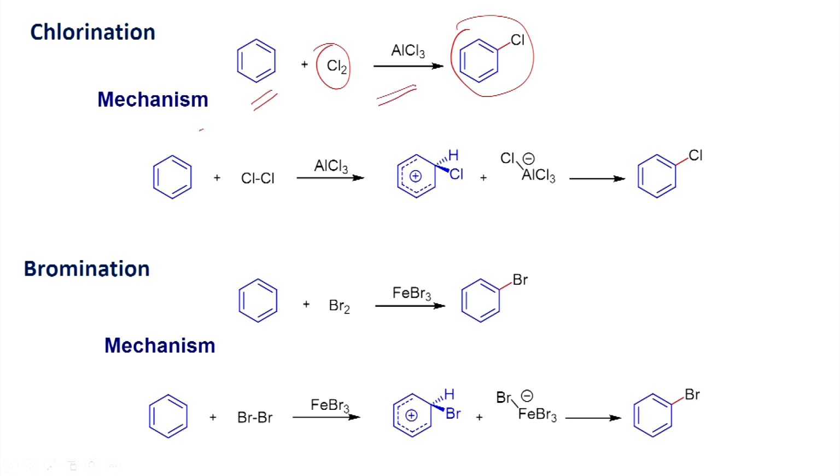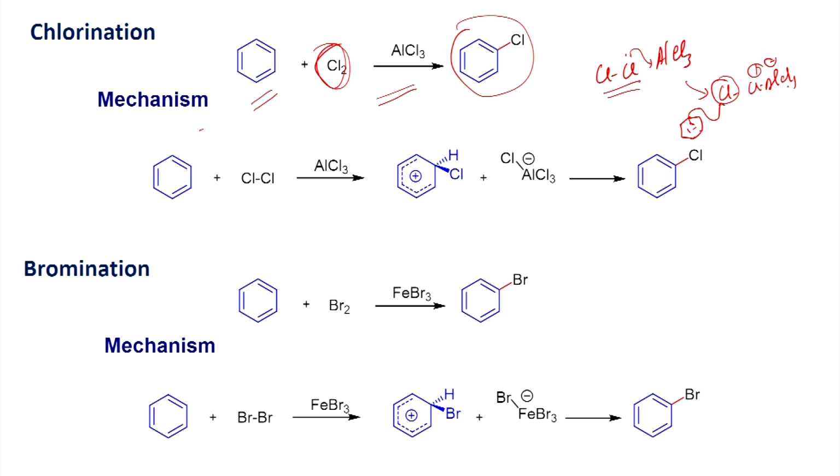This can be carried out in the presence of aluminum chloride, since chlorine is a weak electrophile.